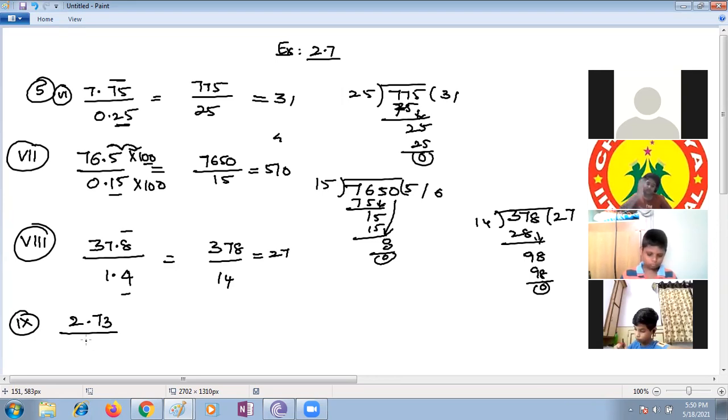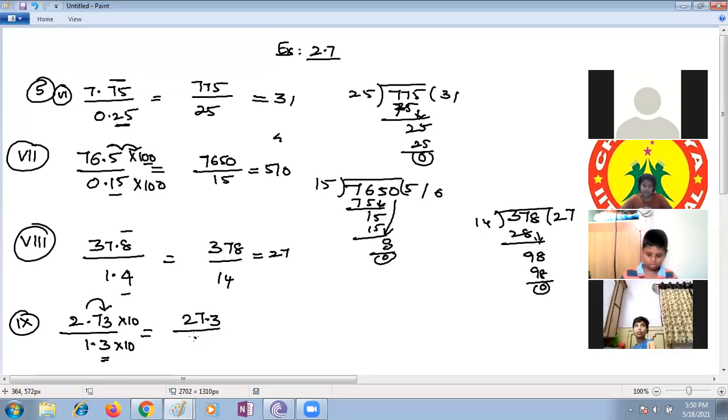2.73 divided by 1.3. In this case, we can't directly remove the decimal because the numerator and denominator have different decimal places. So we can make the denominator a whole number, multiplying by 10. Since the denominator has only one decimal place, we move the decimal one place.